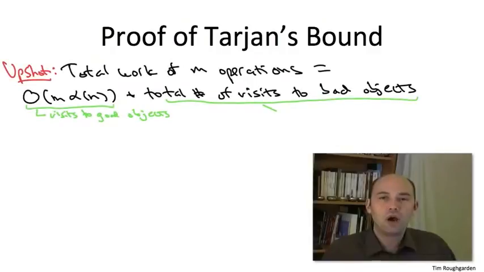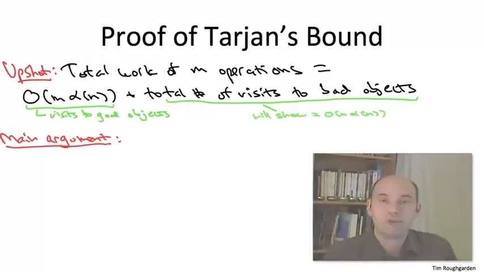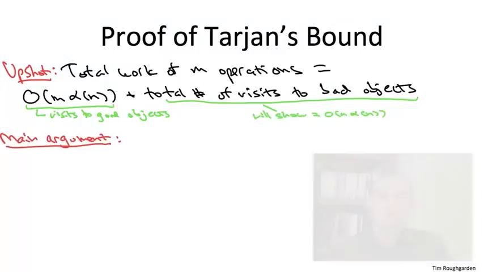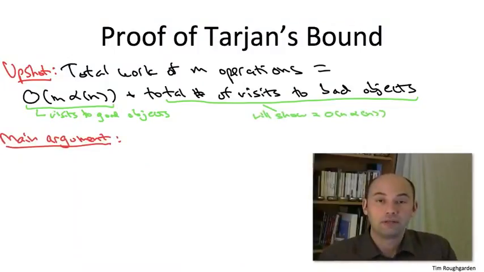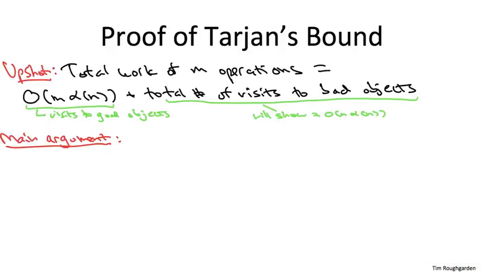The argument will be to show that over an arbitrary sequence of M find and union operations, the total number of visits to bad nodes is bounded above by big O of n times alpha of n. So here is the crux of the argument. Here is why, when you do a visit to a bad node, the subsequent path compression massively increases the gap between that object's rank and the rank of its parent.